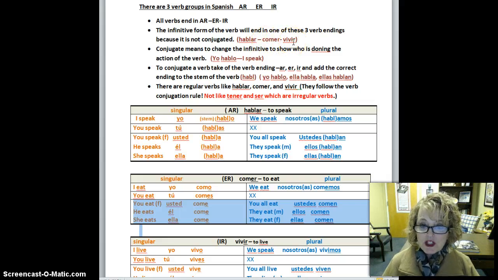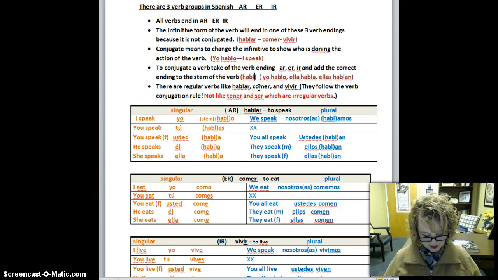So, to conjugate a verb, you take off the verb ending. The verb ending is the AR, the ER, or the IR, which leaves you with the stem of the verb. If I take off the AR, that is the stem of the verb. The AR is the ending of the verb.